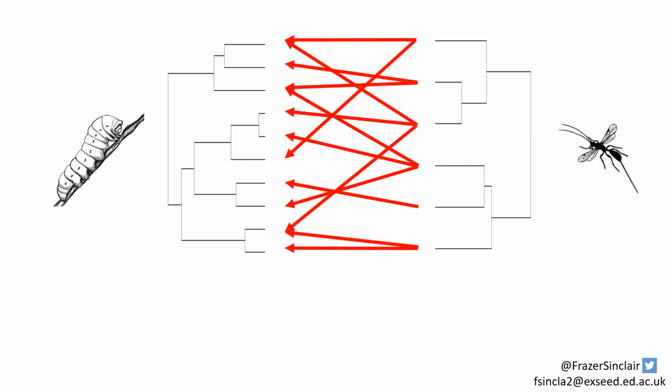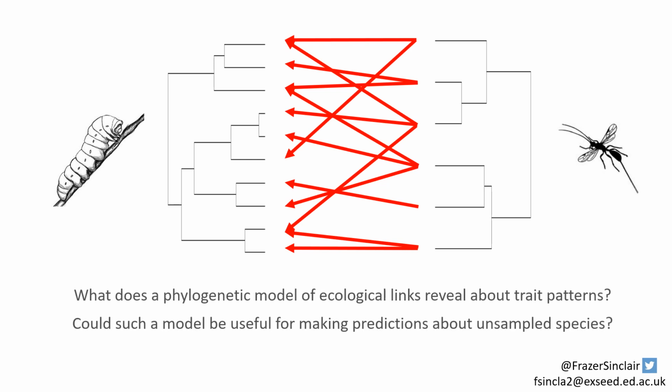Consequently, we became interested in this kind of situation. We've sampled a set of ecological interactions and estimated the phylogenies for species on both sides, but we don't yet know anything about the traits that are mediating the interactions. In such a circumstance, is it possible to build a phylogenetic model? And what does this model reveal about patterns of traits? Also, could such a model be useful for making predictions about unsampled species without actually measuring any of the traits?